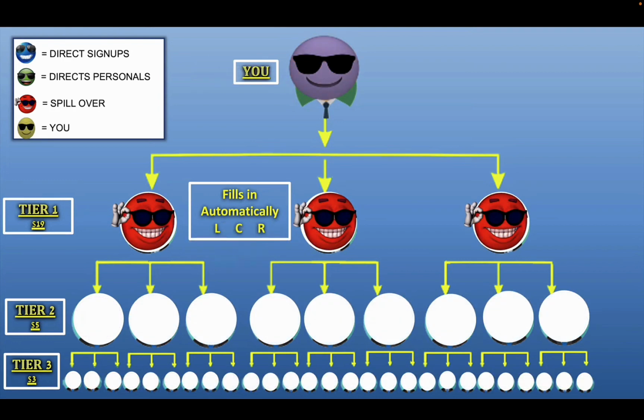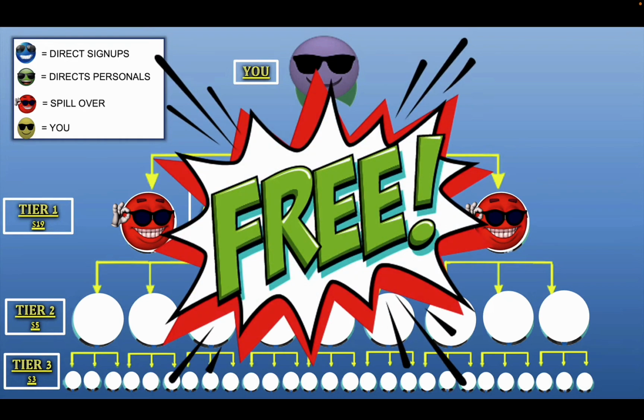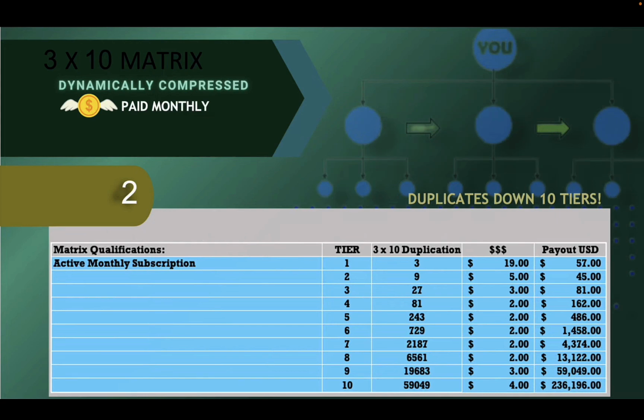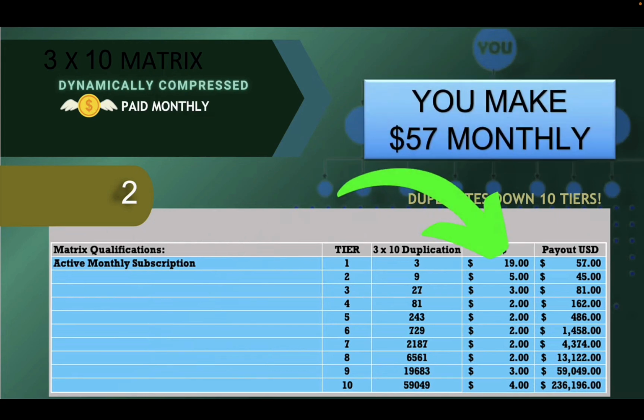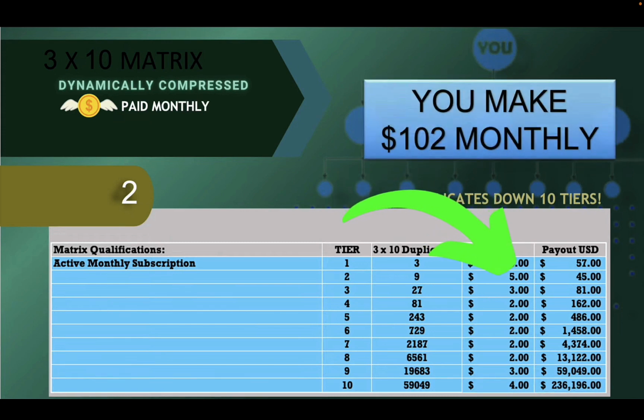And once you bring in 3, whether you bring them in or not, it is free. We love that aspect as well. And the reason why they're free is because if you check this out right here, you get paid $19 per month per anybody in your tier 1, whether you brought them in or not. So 3 of them in makes it $57 a month. You fill up your tier 2, you get $5 for each person in your tier 2. So your tier 1, your tier 2 were filled up. That's $102 a month as you would make, right?